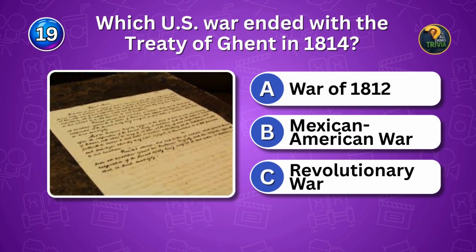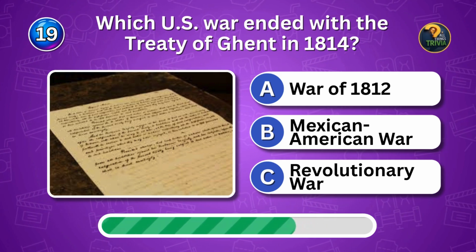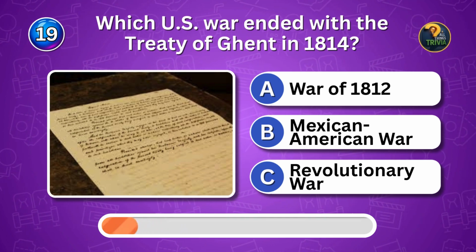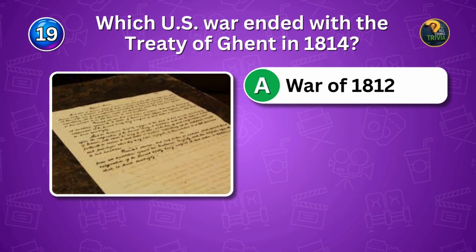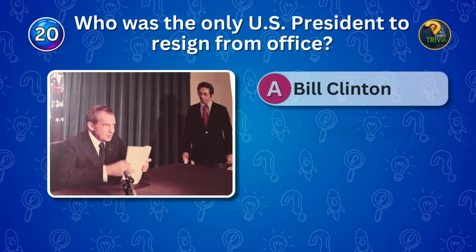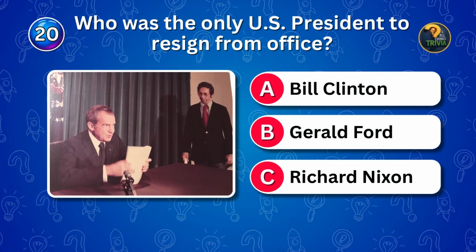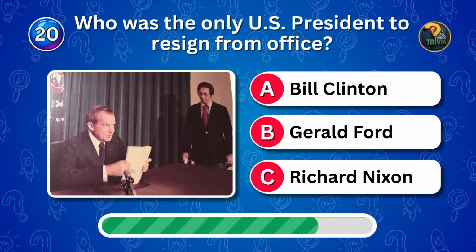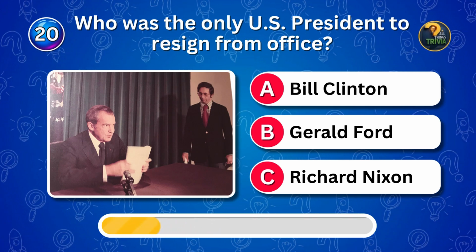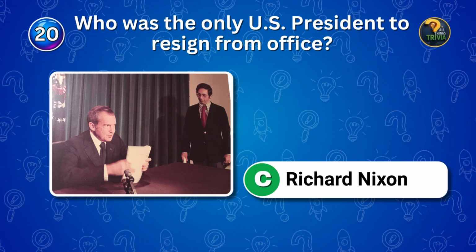Which U.S. war ended with the Treaty of Ghent in 1814? War closure? Name the war. The War of 1812 ended then. Who was the only U.S. president to resign from office? Presidential first? Who? Nixon resigned amid Watergate.